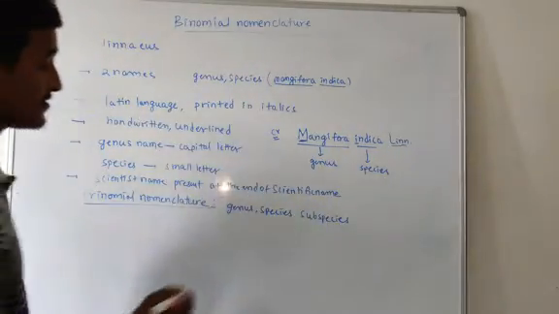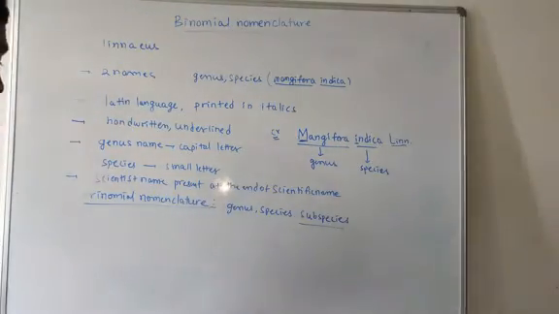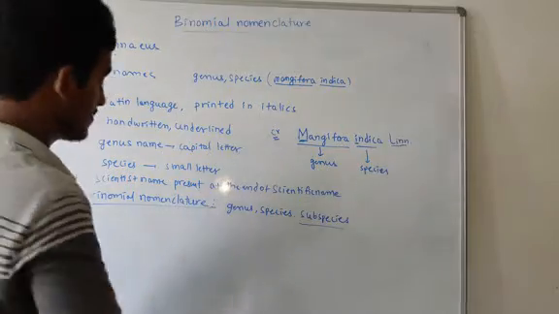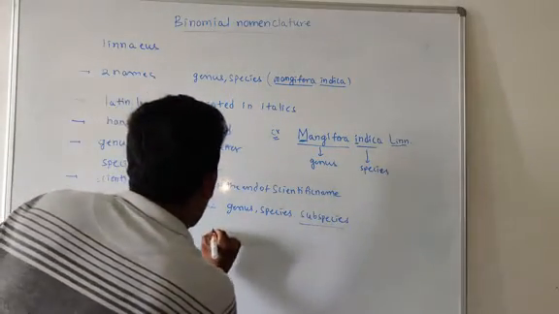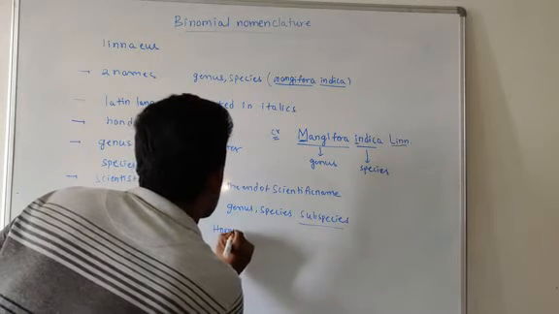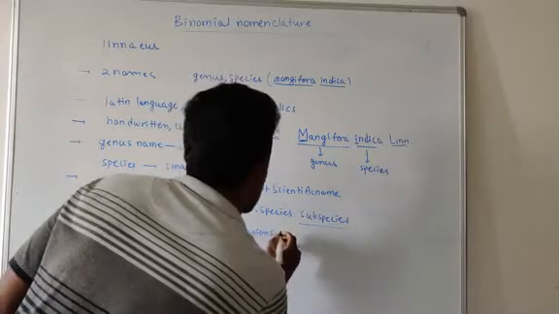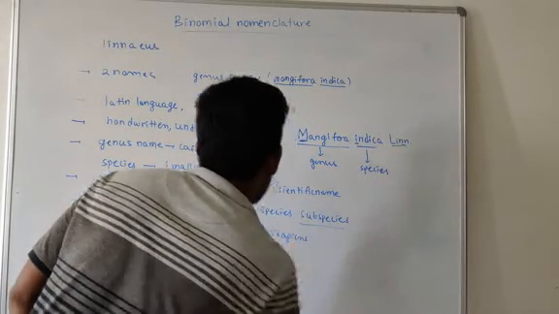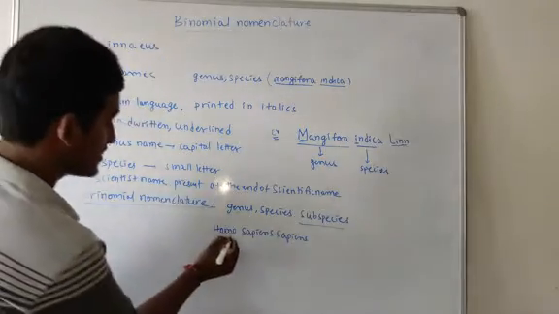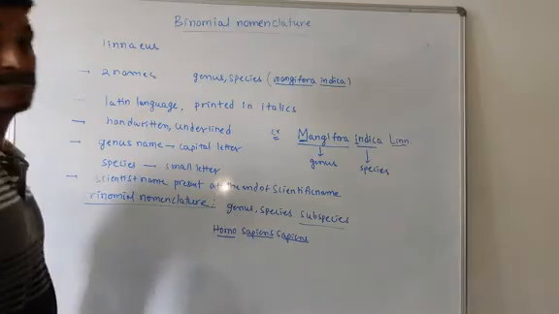The third name is the subspecies. For example, Homo sapiens sapiens. It has a genus name, a species name, and a subspecies name.